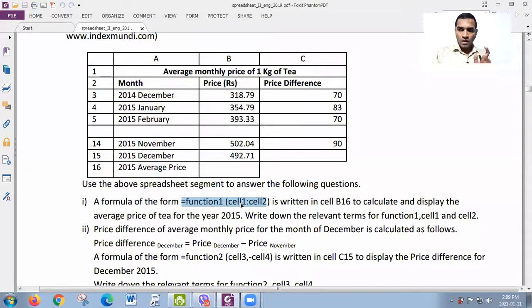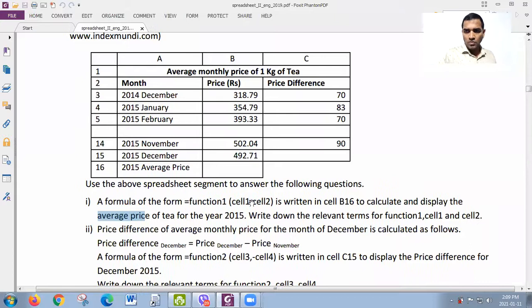And this formula is written in order to calculate and display the average price. That is important, right? In order to find the average price, there is a formula written, but it is in the form of equal function 1, cell 1, colon cell 2. Now the question is, what are the terms to be written for function 1, cell 1, and cell 2?